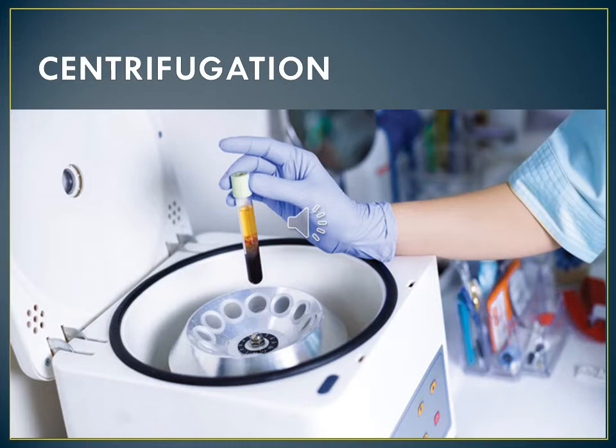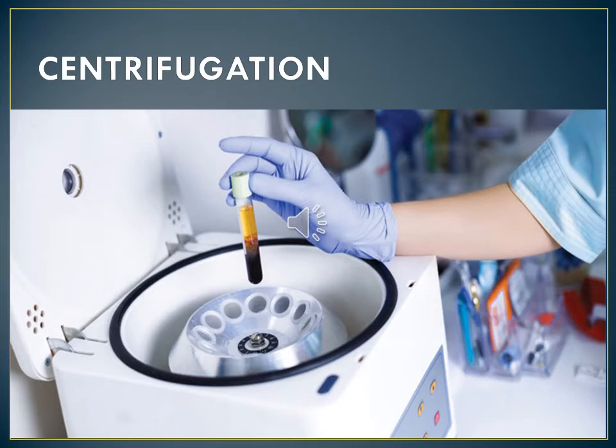Centrifugation is also used in pathological laboratories to separate blood cells from the blood sample. That is also a centrifugation method. See the picture, it will rotate by the centrifugal force.